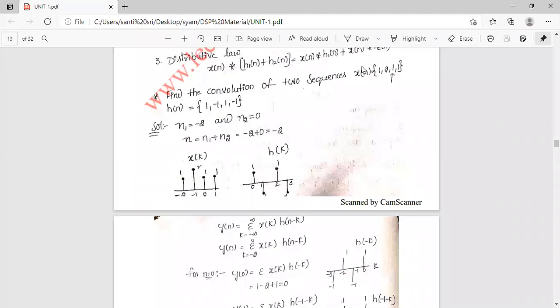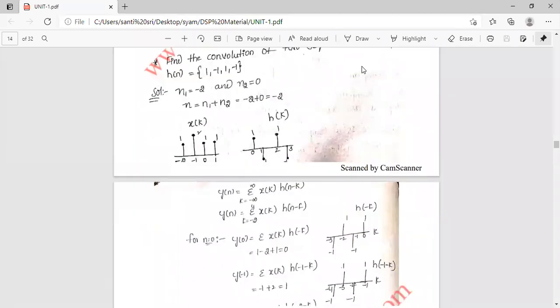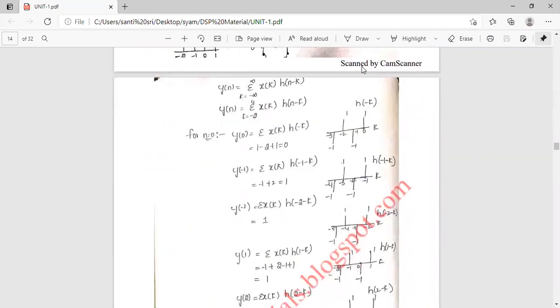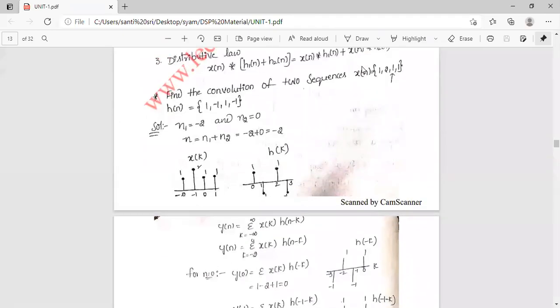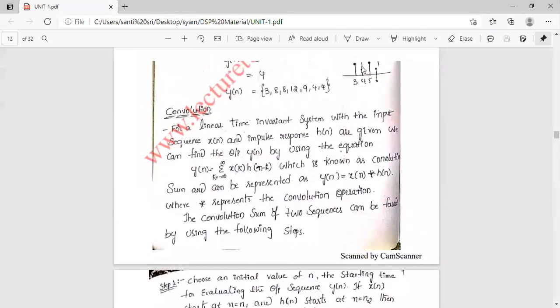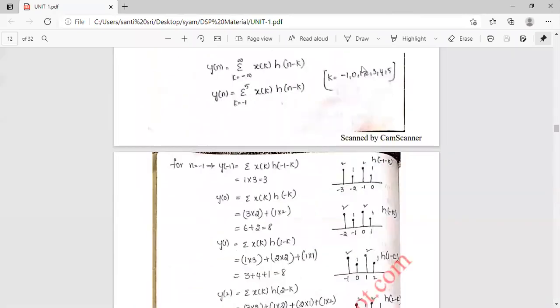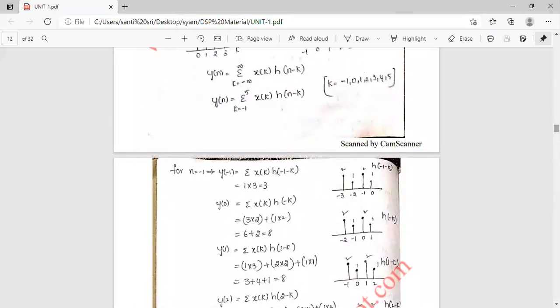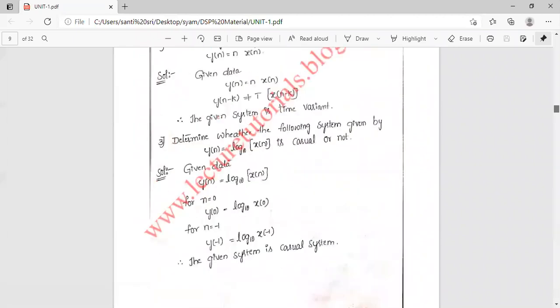So that is about the signal. What is meant by system? A system means interconnection of these signals or interconnection of these components. After that we will see the classification of signals and systems, and after that the properties.